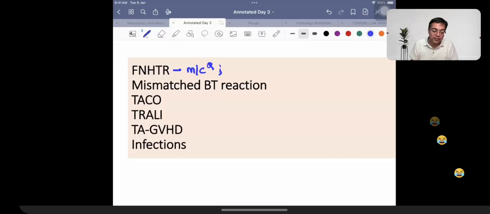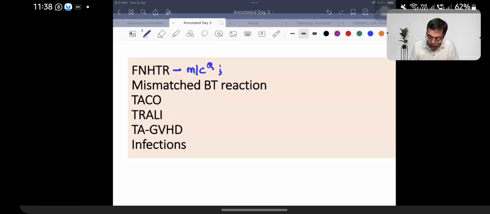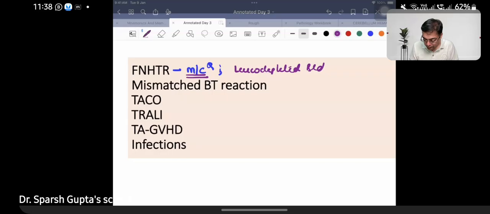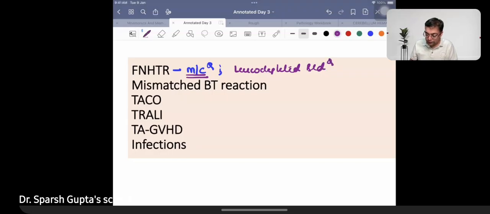Febrile non-hemolytic transfusion reaction is something that is going to be the commonest blood transfusion reaction, right? What we need to remember over here is that this is going to be seen because of presence of white blood cells. So if you want to decrease it, what you can be doing over here is giving this individual leukodepleted blood. Leukodepleted blood can be responsible for minimizing this kind of an adverse effect, such as the patient developing fever.